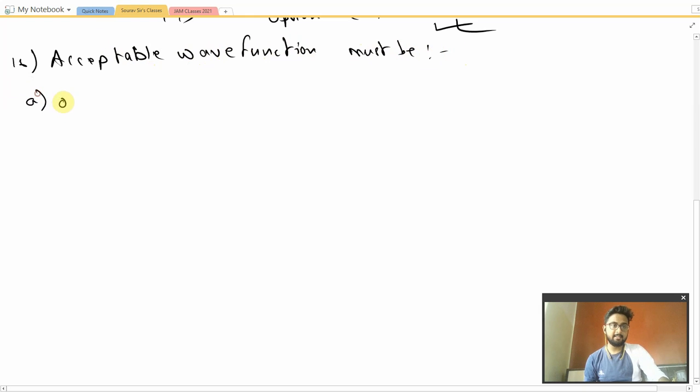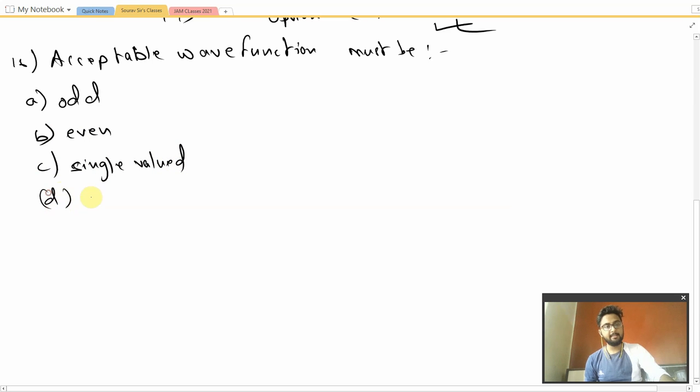Option A says odd, option B says even, option C says single valued, and option D says continuous.